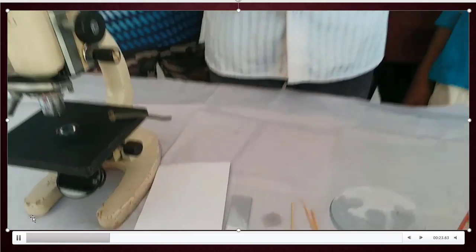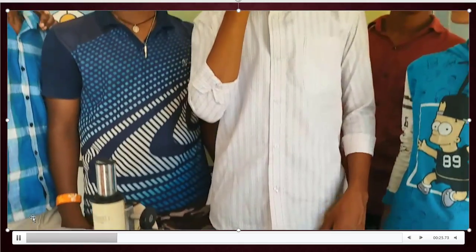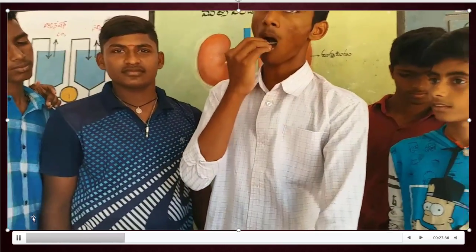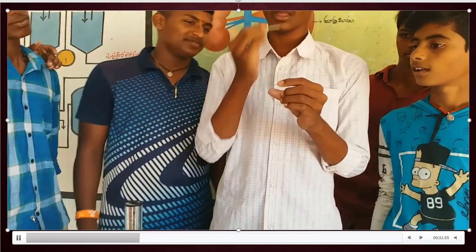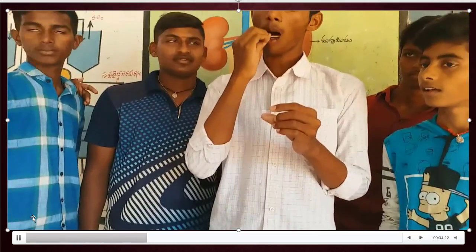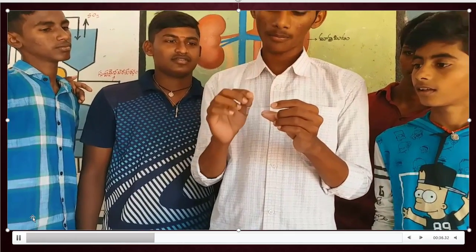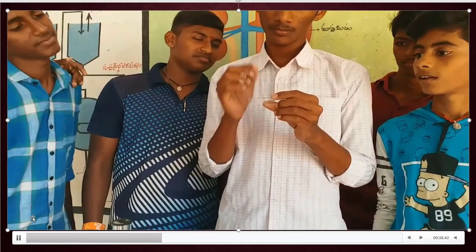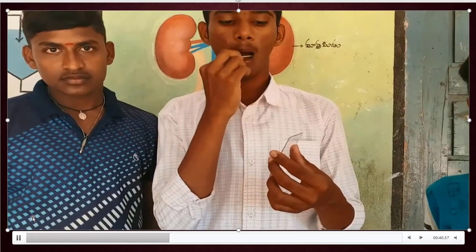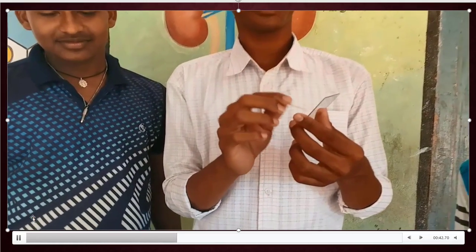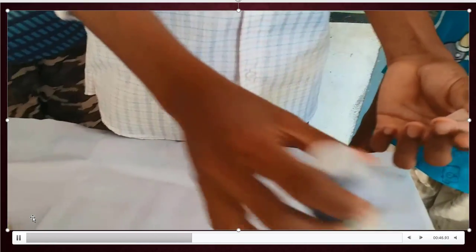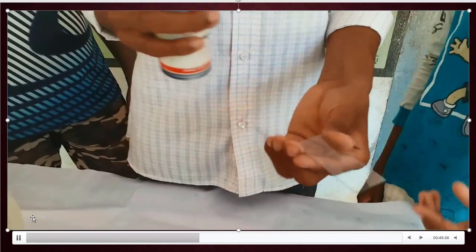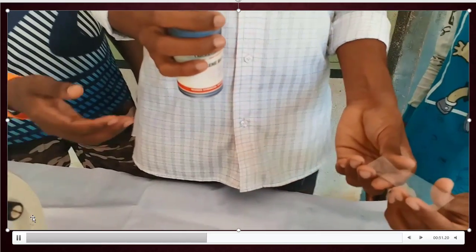Now first what we have to do, we have to scrub the inner lining of our cheek like this, what my student is doing. Before doing this, we have to wash our mouth properly. Then after that we have to do like this. Scrub the inner lining very carefully, otherwise you may get injured. Tap like that and you will find some sample of cells on the slide.